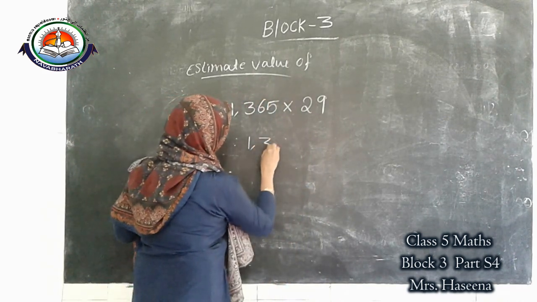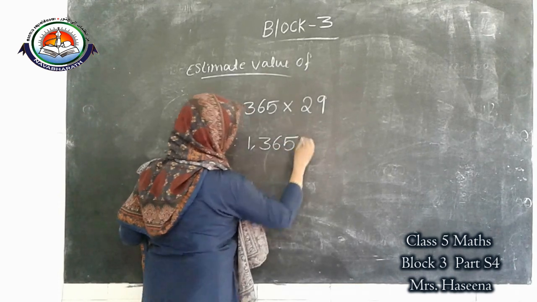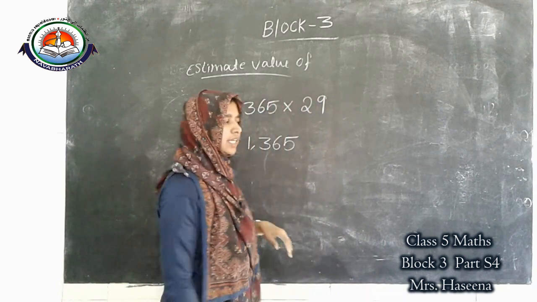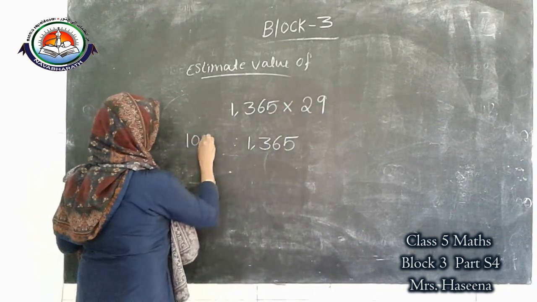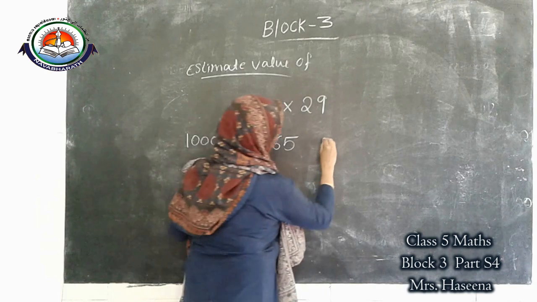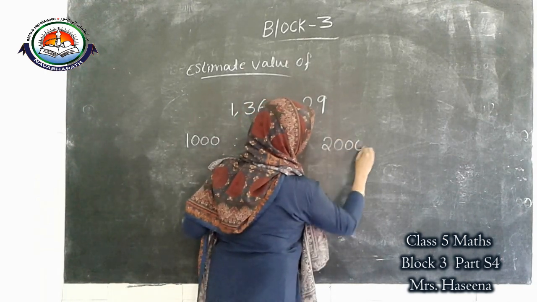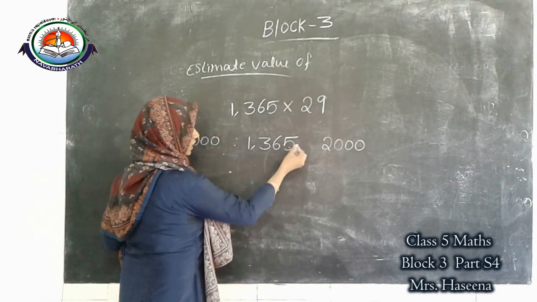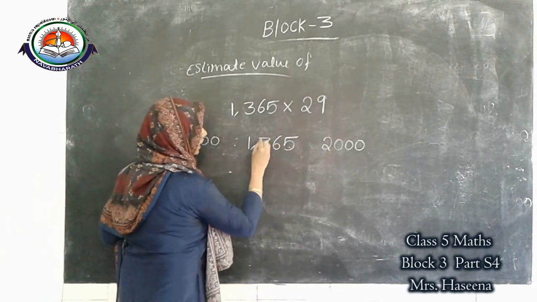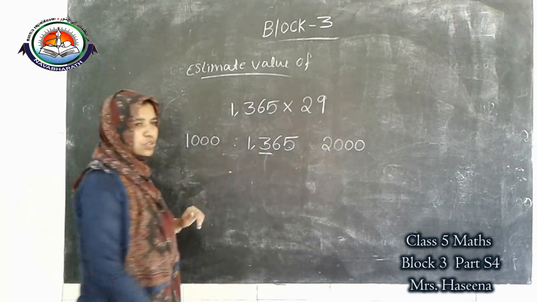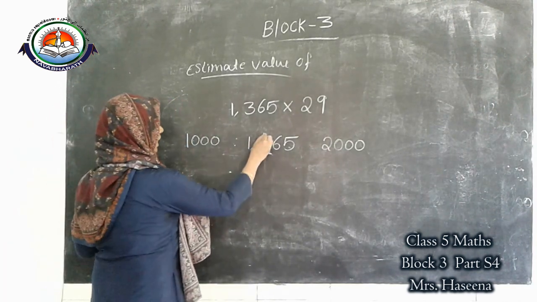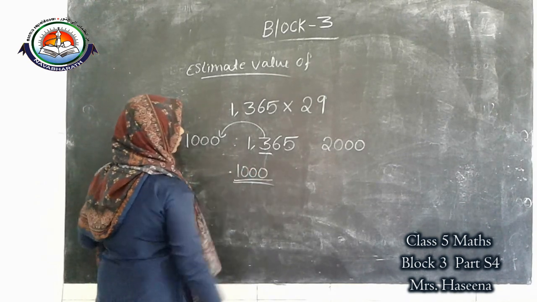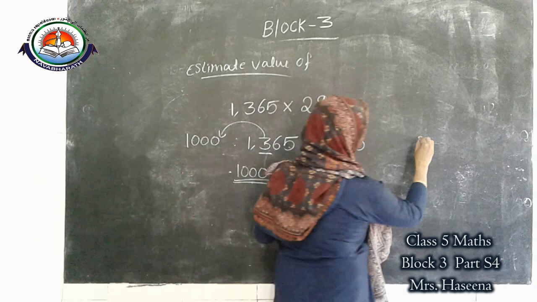So 1,365 lies between which two 1000s? 1,000 and 2,000. Okay. Then these 4 round off to the nearest 10, nearest 100, nearest 1000. So 3 means which one is the answer? 1000 is the answer.